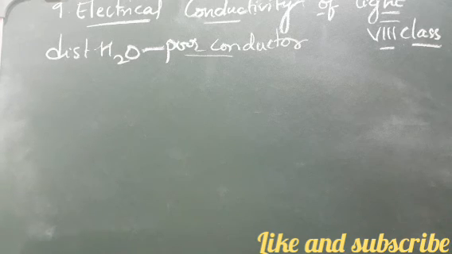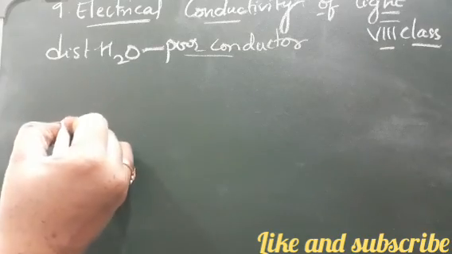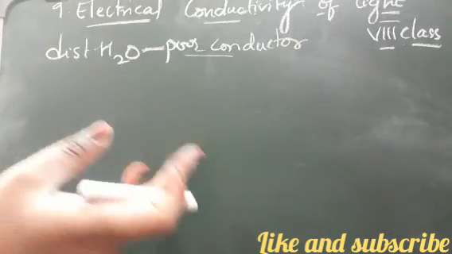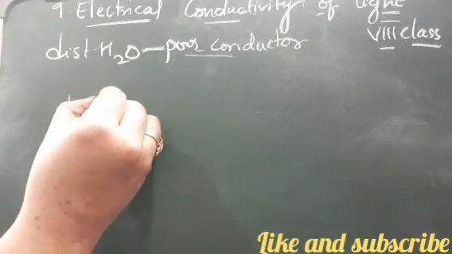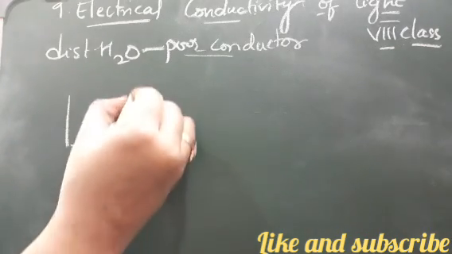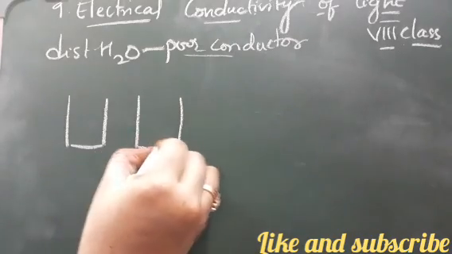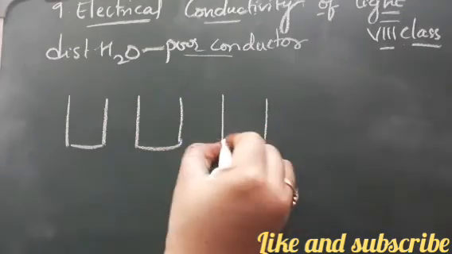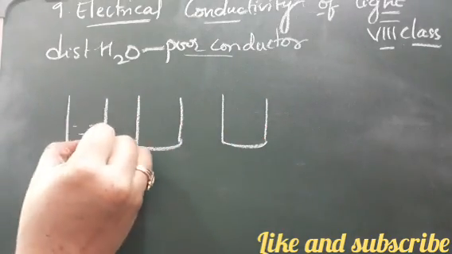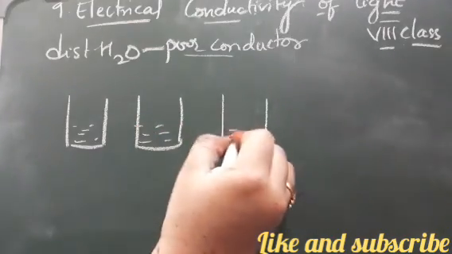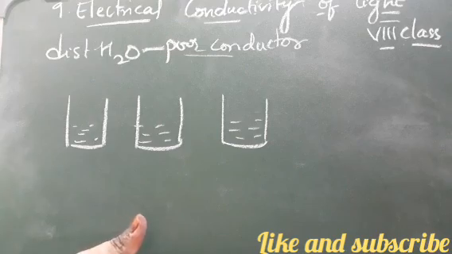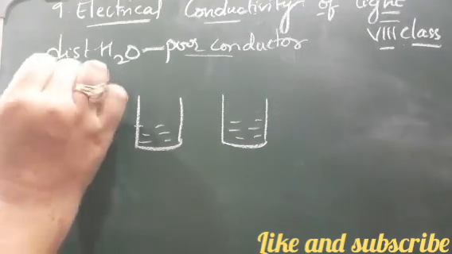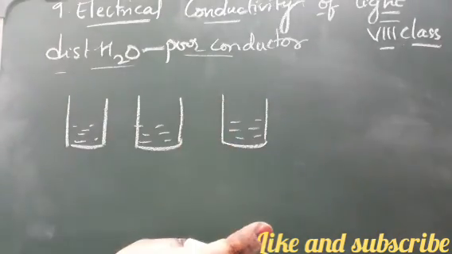So what we are going to do is take some amount of distilled water in three different containers, and dissolve some quantity of salt in the water for the first container. This container is filled with distilled water. As we know, distilled water never conducts electricity, so there is no conduction of electricity.